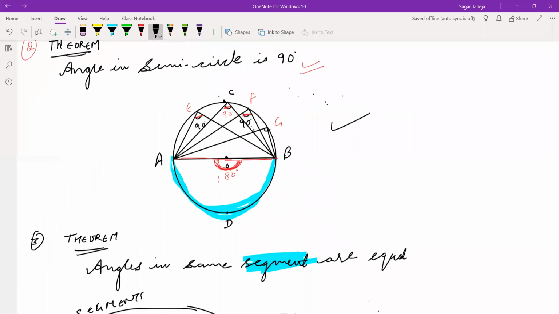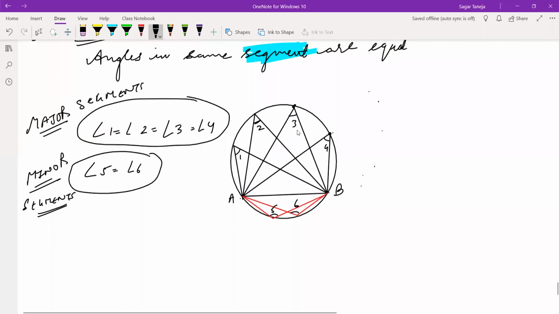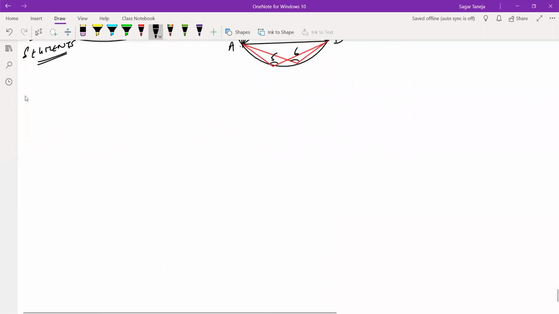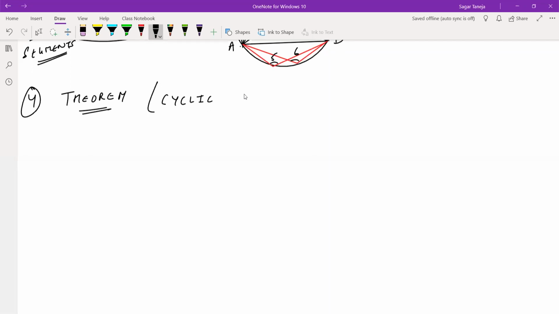Angles in semicircle are always 90. Angles in same segment are always equal. That's it. Now the fourth one, right? Two more theorems to go. In fourth theorem, just write, this is a theorem based on cyclic quadrilateral, which is again an important theorem.